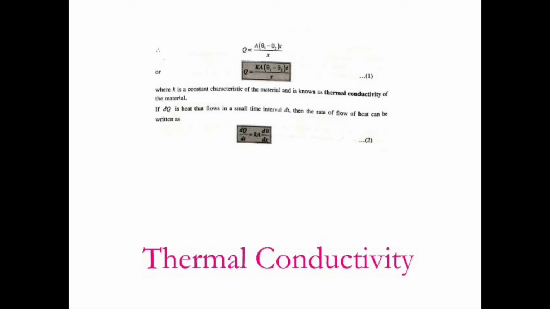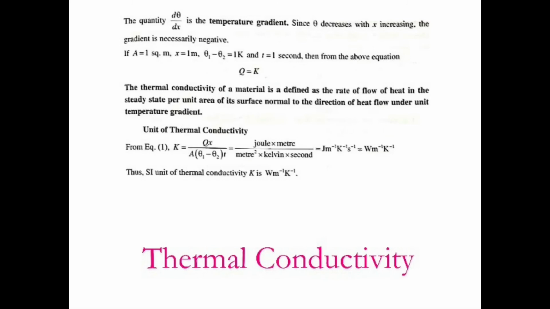If dq is the heat that flows in a small time interval dt, then the rate of flow of heat can be written as dq by dt is equal to K A into d theta by dx. The quantity d theta by dx is the temperature gradient. Since theta decreases whenever we increase x, the gradient is negative.